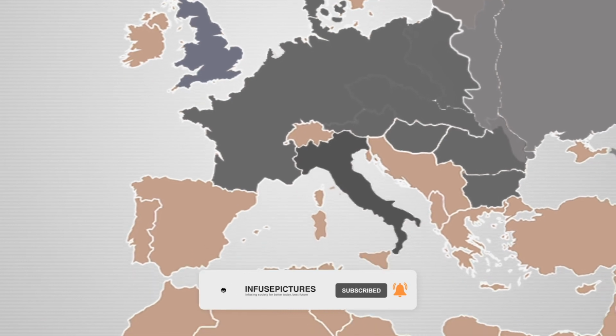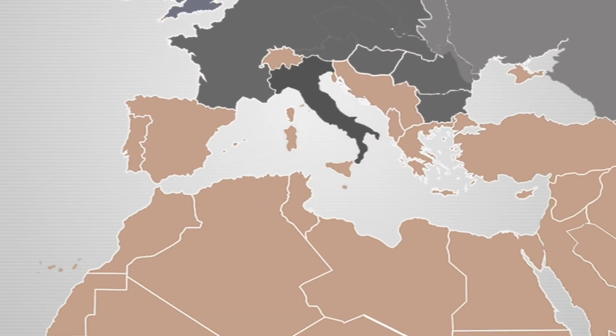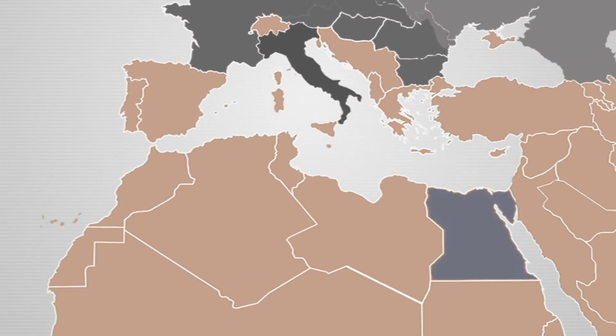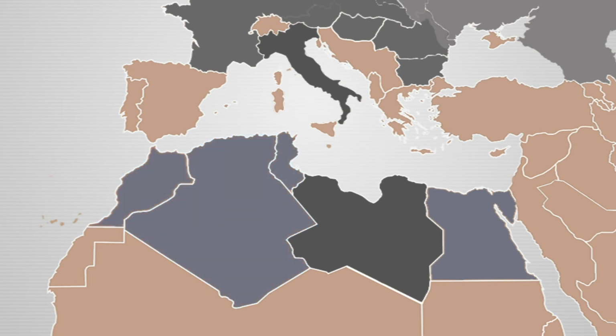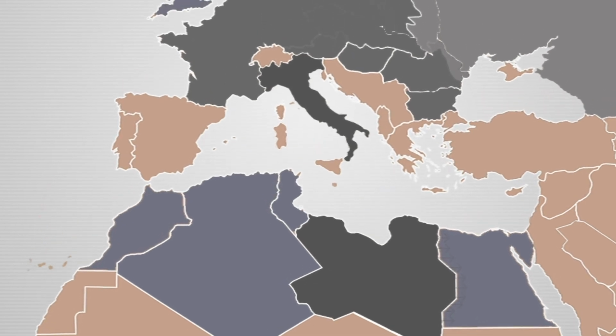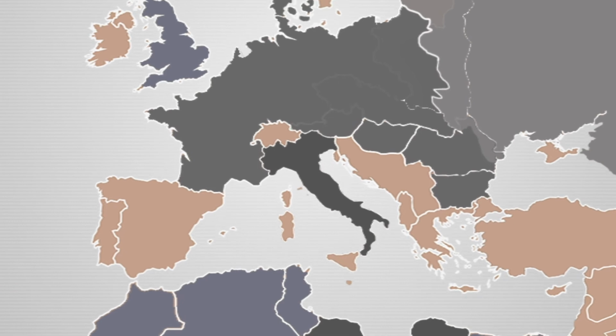Now we're going to look at Africa for a moment. This is Egypt, which was a colony of England. This is Libya, which was a colony of Italy. Tunisia, Algeria, and Morocco were all colonies of France. The armies of Italy that were in Libya attacked Egypt, but with the help of the UK's armies, they were pushed back. Then Germany sent its troops to help Italy and push the British army back to Egypt.